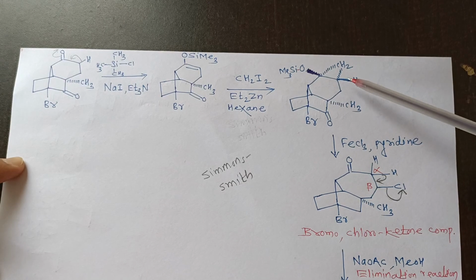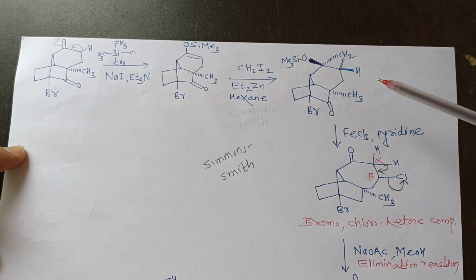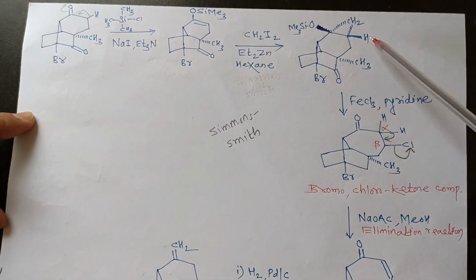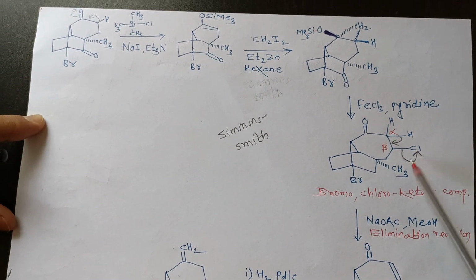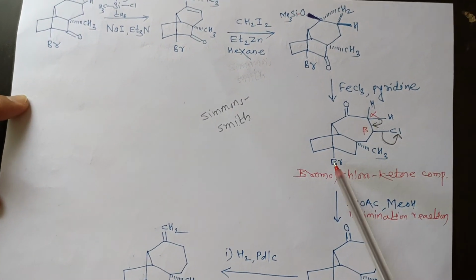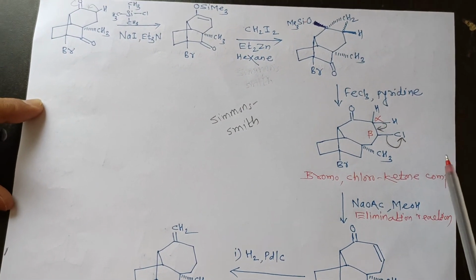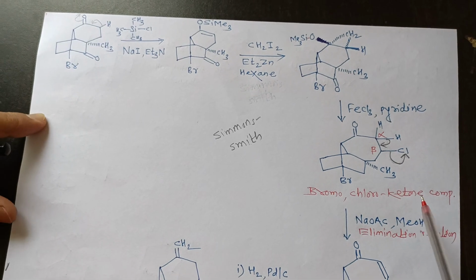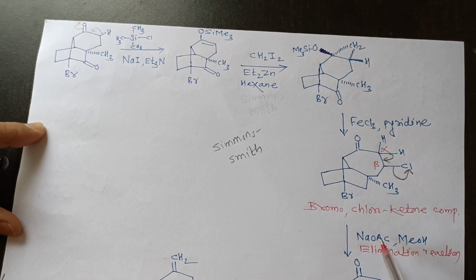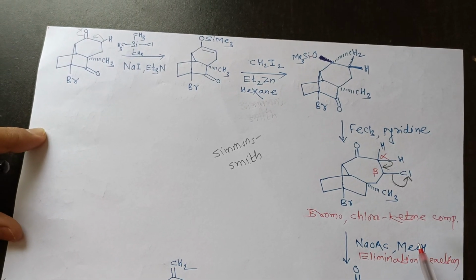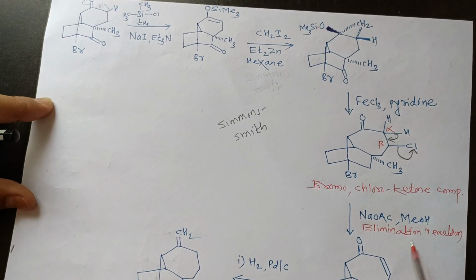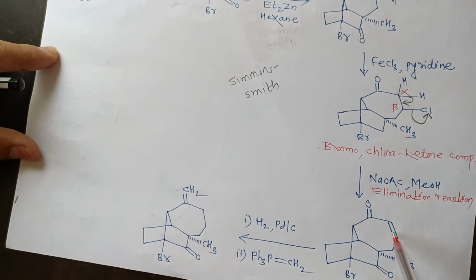In this particular step, the CH2 of the cyclopropane undergoes cleavage inside the ring. There is conversion of that carbon into a chlorine-bearing carbon. That carbon will attach with the chlorine atom. This is the bromochloroketone compound. In the next step, this compound undergoes an elimination reaction in the presence of sodium acetate as a base and in methanol solvent. So this is a simple elimination reaction. There is formation of a double bond at this position.